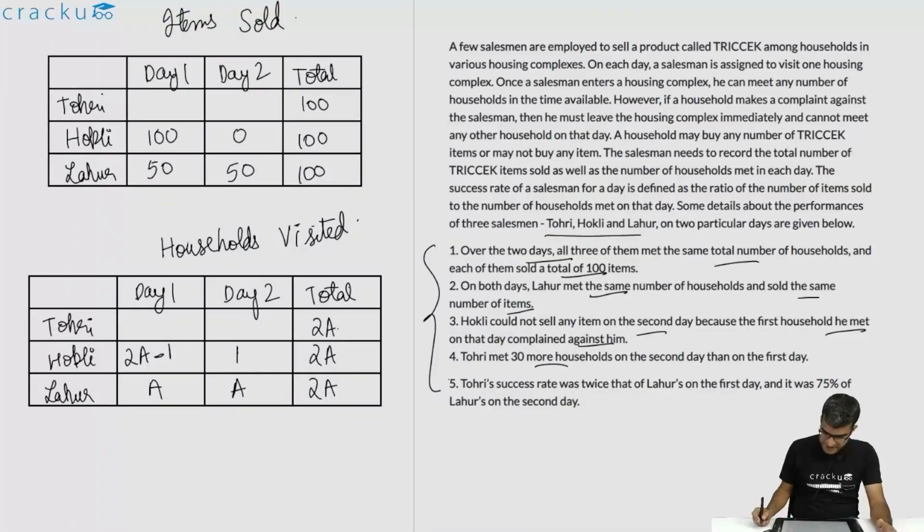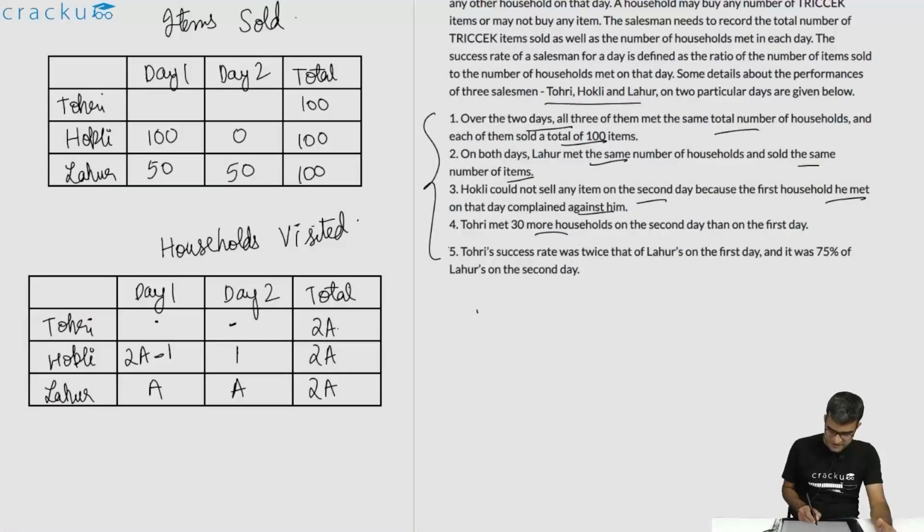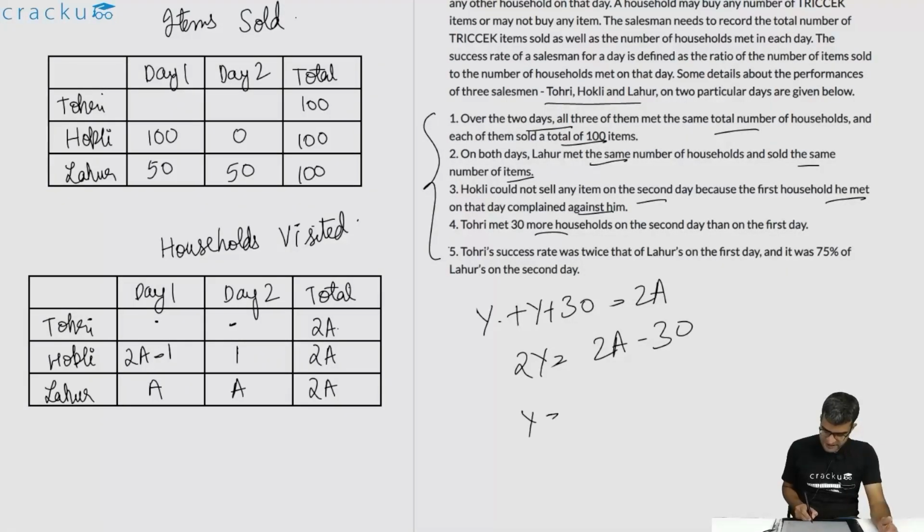Tohri met 30 more households on the second day as compared to the first day. If you assume that the number of households he met on the first day is Y, the number of households he met on the second day will be Y plus 30. This is equal to 2A, so 2Y is equal to 2A minus 30, or the value of Y is A minus 15. So the number of households he met on the first day is A minus 15, and on the second day it will be A plus 15, because the total is equal to 2A.